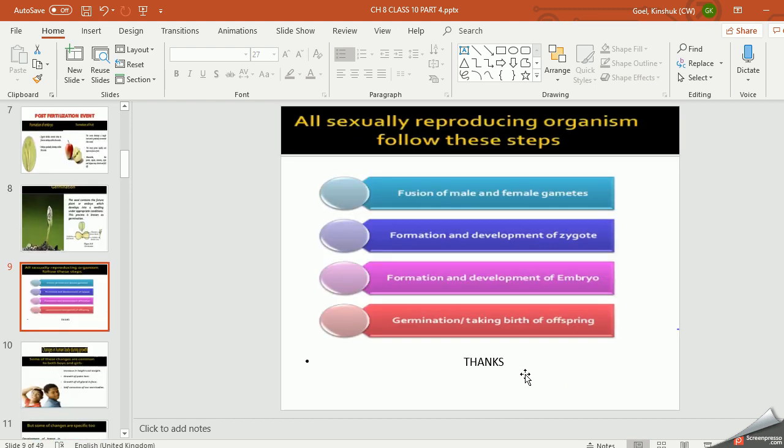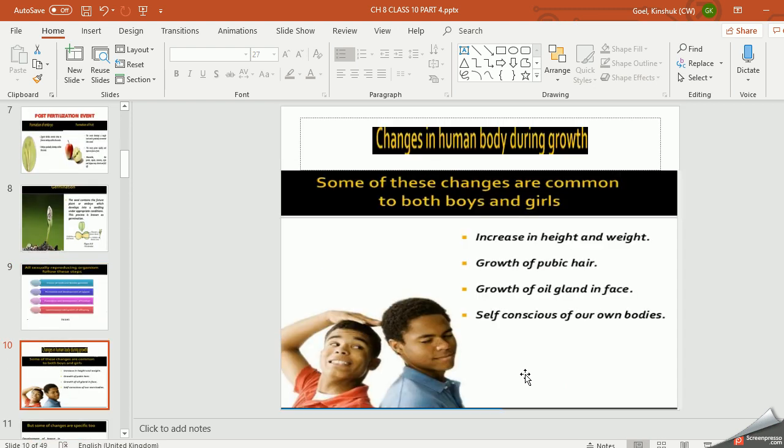Now I am coming to the next section, that is sexual reproduction in human beings. Before sexual reproduction, our body should be ready for that. So at puberty, you have already learned about puberty, the adolescence period. That is the period during which sexual changes take place in the body, and by this time your body is ready for sexual reproduction. So what changes take place during puberty age?